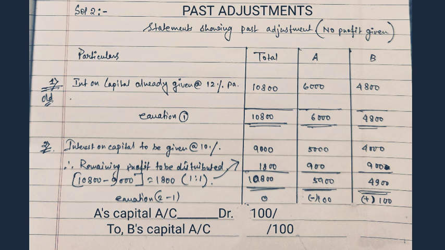That means in this case, B's capital account will be increased by 100 and A's capital account will be decreased by 100. To increase B's capital account, we have to credit B's capital account, and to decrease A's capital account, we have to debit A's capital account. Finally, the journal entry is A's capital account debit to B's capital account.